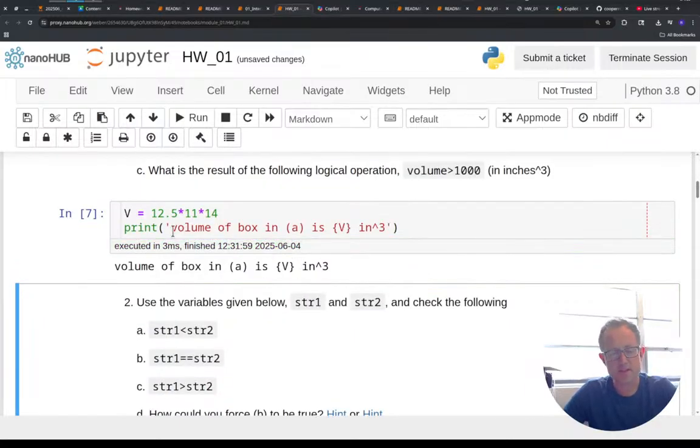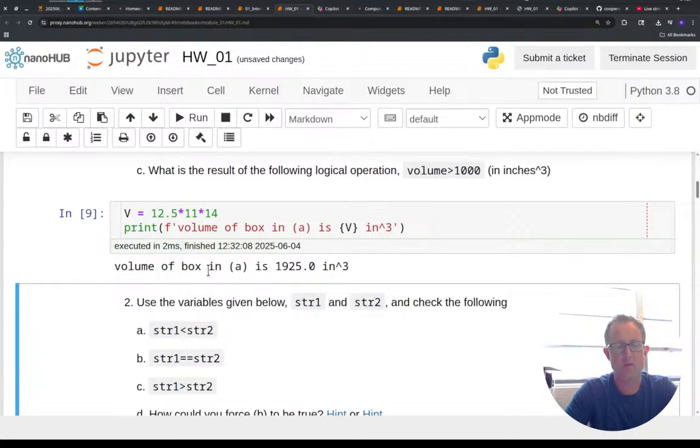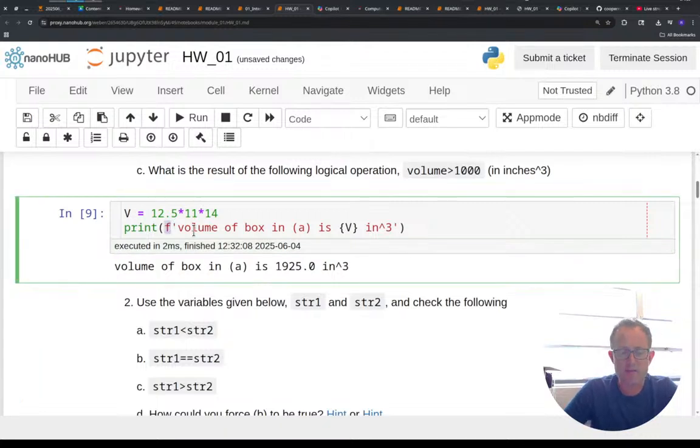And so if I just do that, let me see, is it R? No, F? There we go. So if I put an F there, then it'll format those variables as outputs.